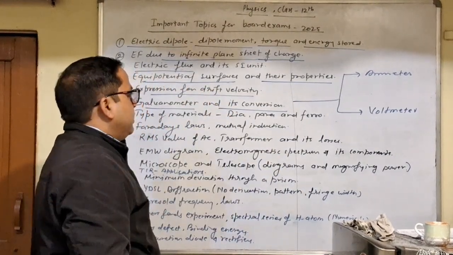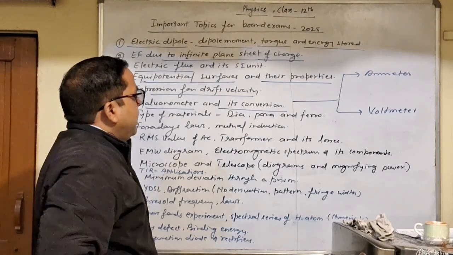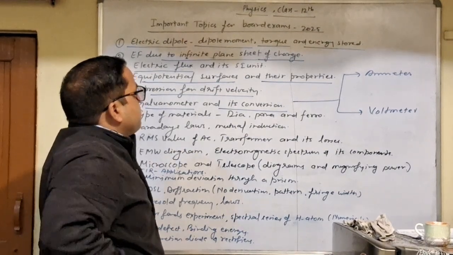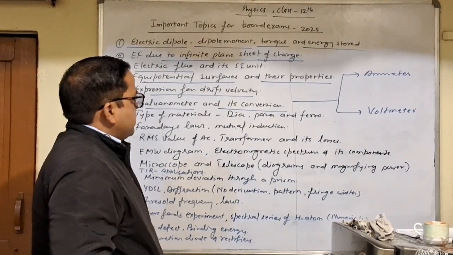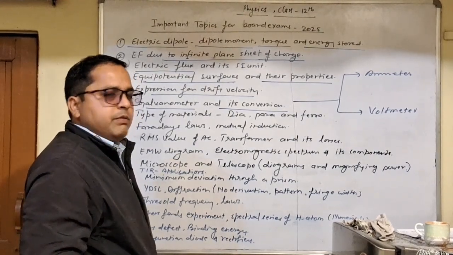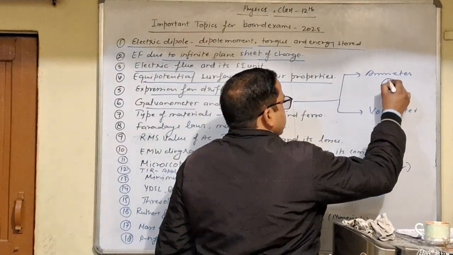So to convert into ammeter, we require applying shunt resistance when we want to convert galvanometer into ammeter. So this is the galvanometer.